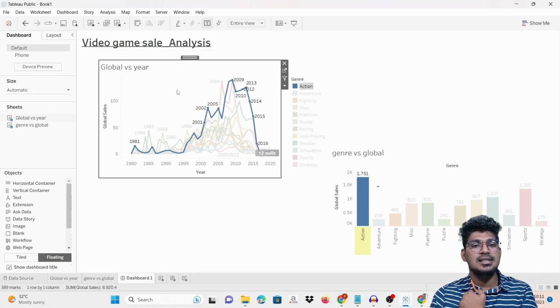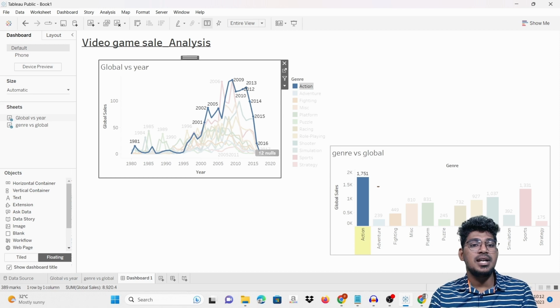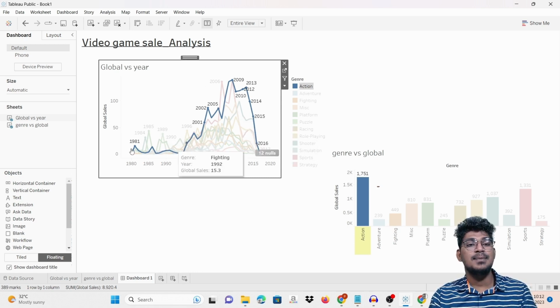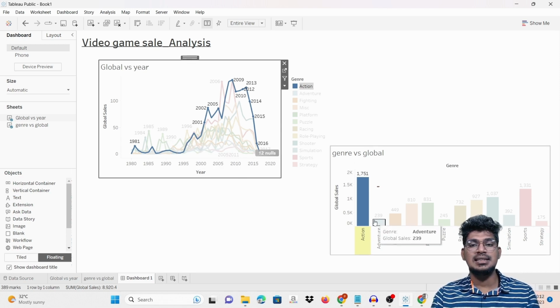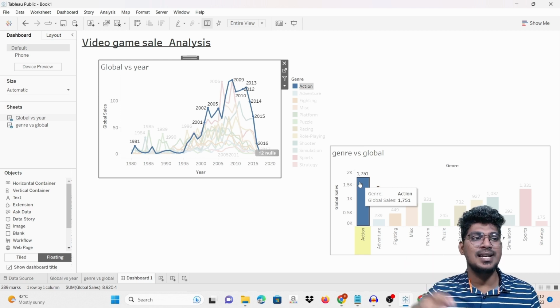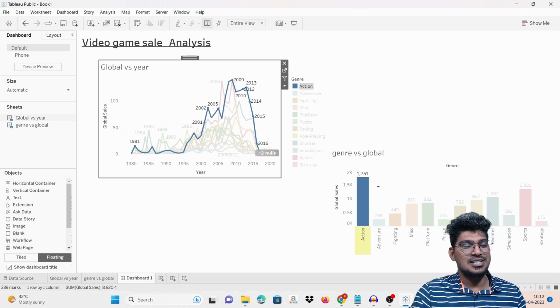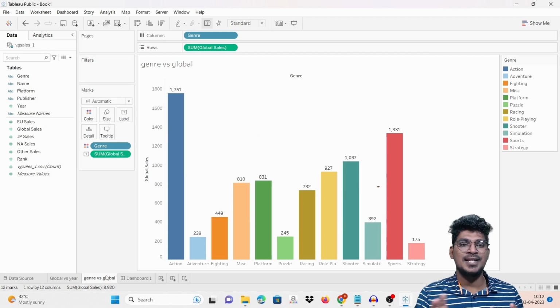And this is the way you can highlight each and every genre, finding the relationship between these particular plots. For example, global versus genre. Here the genre will be there, but here also the genre will be there based on the year, and here the genre will be there. So only the genre and the plotting will be translated. This is the way you can create the dashboard, and also find the relationship between the two different data features here.